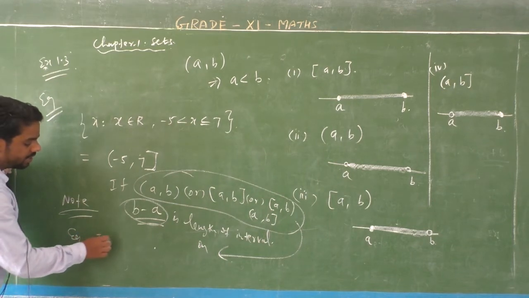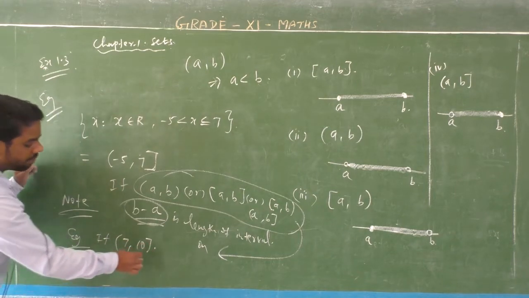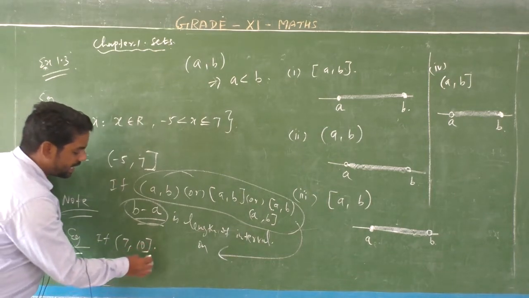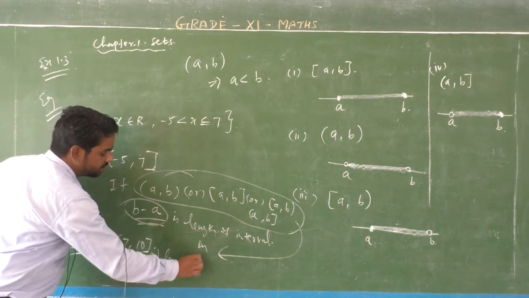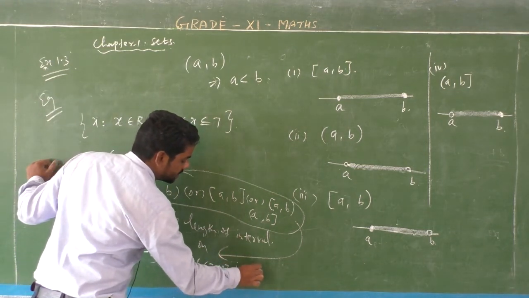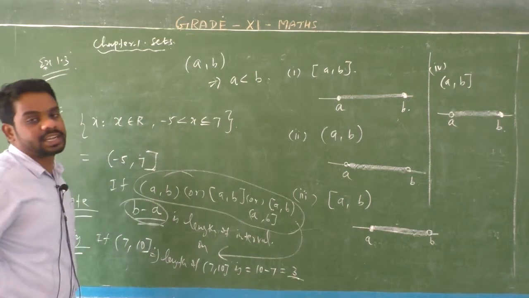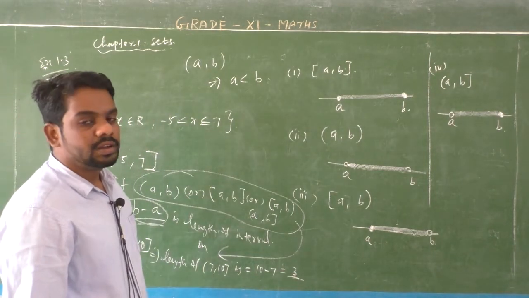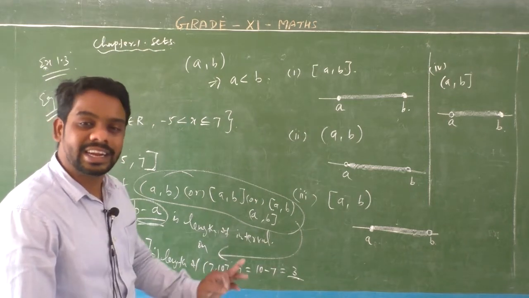For example, if a given interval is 7 comma 10, then the length of this given interval is 10 minus 7 equal to 3. So 3 is the length of this given interval. Here 10 is the greatest number, 7 is the smallest number, so 10 minus 7 is the length.